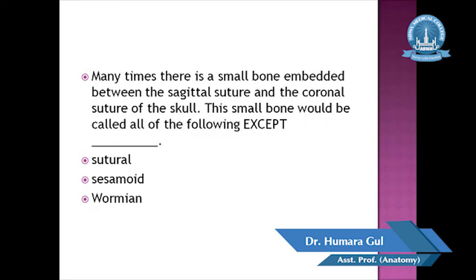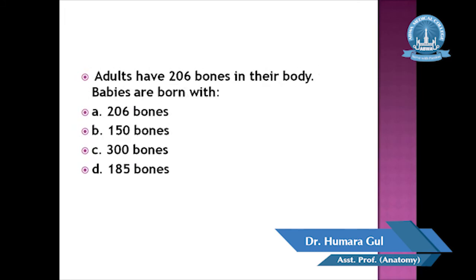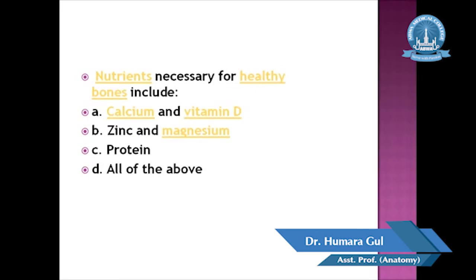Except sesamoid. Which of the following is considered to be an irregular bone? Rib, humerus or the vertebra? Vertebra, it is an irregular bone. Adults have 206 bones in their body. Babies are born with how many bones? The answer is C, 300 bones. Nutrients necessary for healthy bones are: A option is calcium and vitamin D, B option is zinc and magnesium, C option is protein, and D option is all of the above. So answer is all of the above.